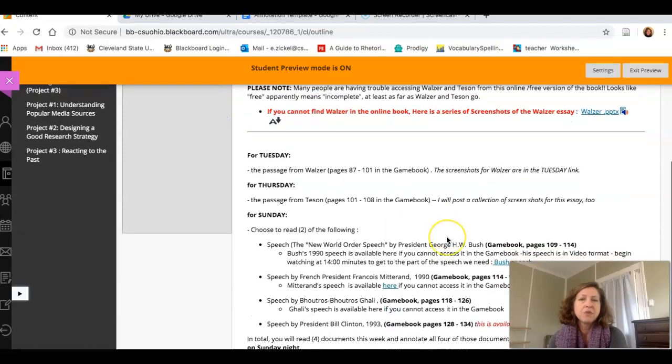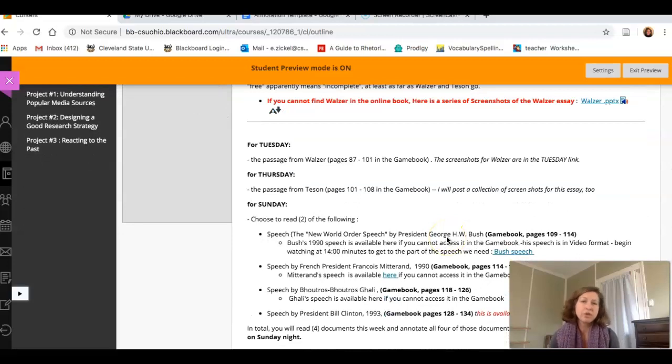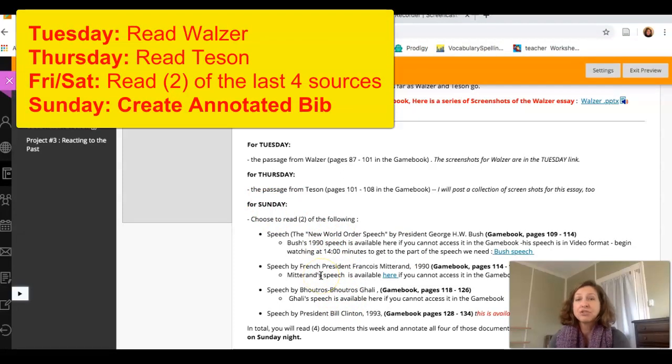And if you have the book, then you don't have to worry about the ebook. You've got all of the readings that you need for this week inside of the game book. This tells you the pages that you need to read. And what's important is that for Sunday, you get to choose 2 of these 4 readings. You do not have to do all 4. You have to choose 2 of the 4.